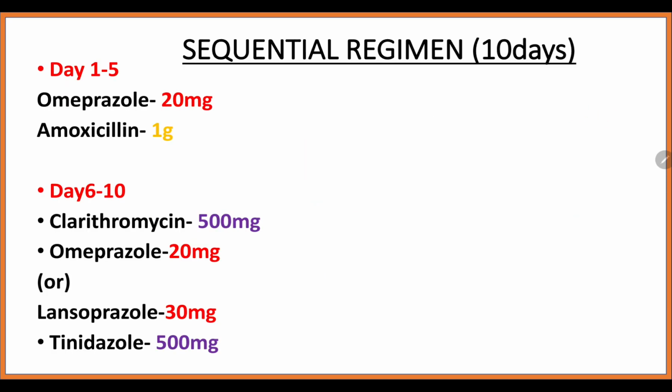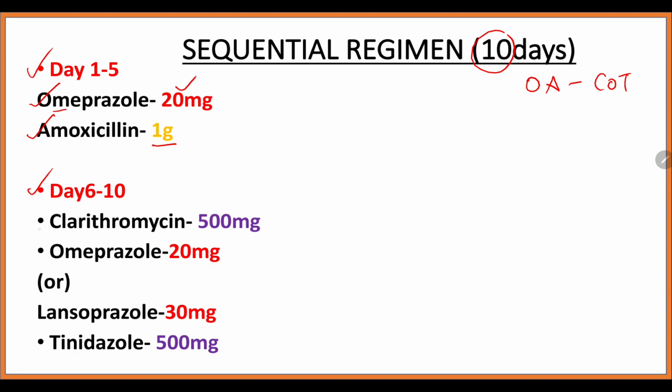Next, coming to the sequential regimen. Sequential regimen, as we know, is 10 days. We divide these 10 days as the first 5 days and the next 5 days. Again, a mnemonic to remember: we are going to kill the organism, send it to the tomb, and take rest in the cot. So it is OA and cot. O for omeprazole, A for amoxicillin. We know the dose is 1 gram, omeprazole Om 2, so 20 milligram.